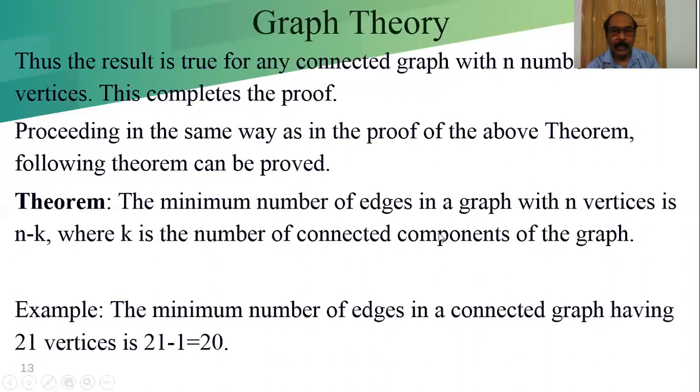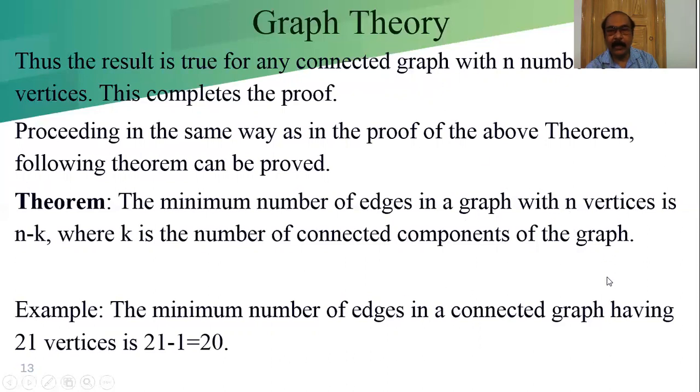Or otherwise we can consider it in this way. Suppose we have 1 vertex, and we have another n minus 1 vertices. The rest n minus 1 vertices connect with this vertex. We call this the nth vertex V. So that nth vertex V is connected to the rest of the n minus 1 vertices.